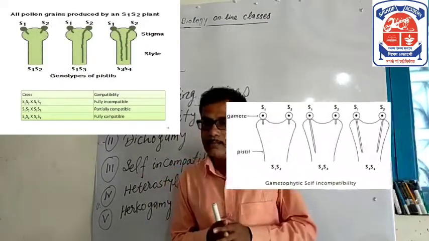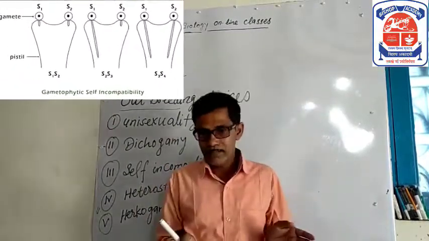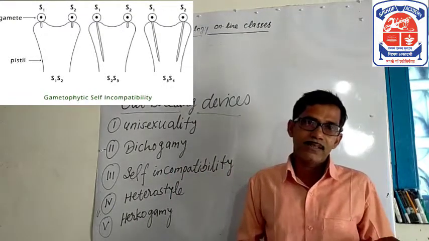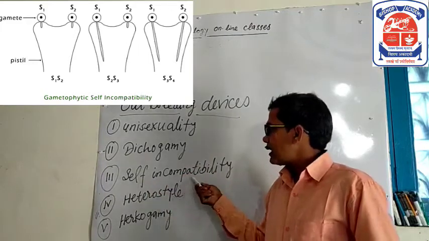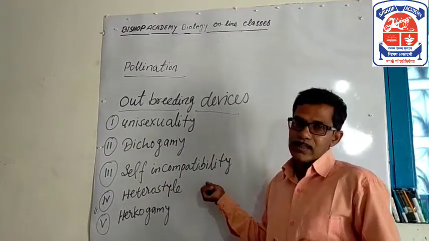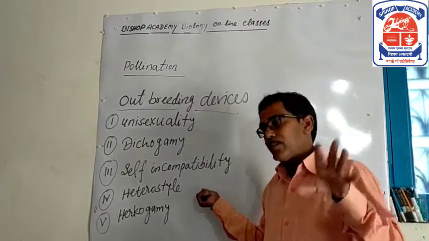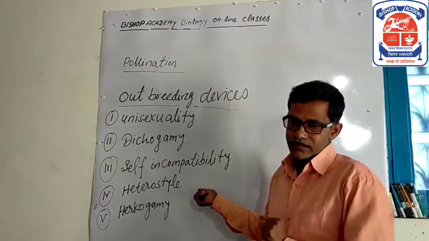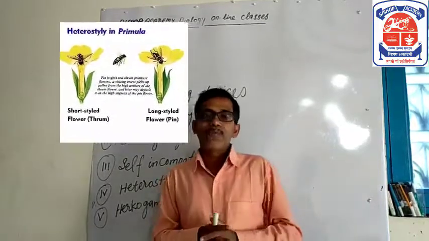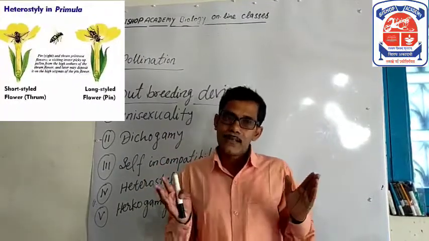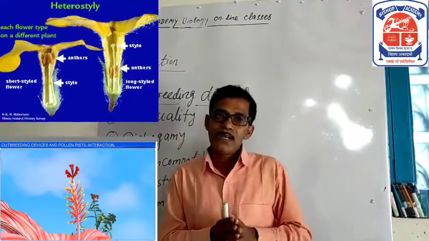Germination of pollen of the same plant does not take place, so germination of pollen grains does not take place on the stigma. It is called self-incompatibility, meaning the same flower is incapable of germinating its own pollen grains on its stigma. And fourth, heterostyly. The lengths of the filaments and styles are different, so it encourages cross-pollination and prevents self-pollination.